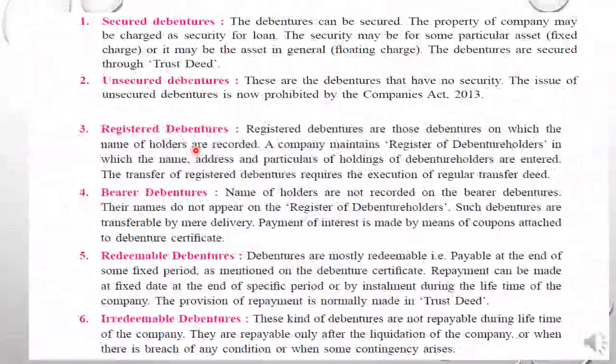So students, here you can see the first type of debenture is secured debenture. Secure means which have safety for the repayment of debenture amount. So the debenture is secured by giving some asset of the company. The property of the company may be charged as a security for loan. The security may be for some particular asset, fixed charge, or for assets in general, floating charge. The debentures are secured through the trust deed.